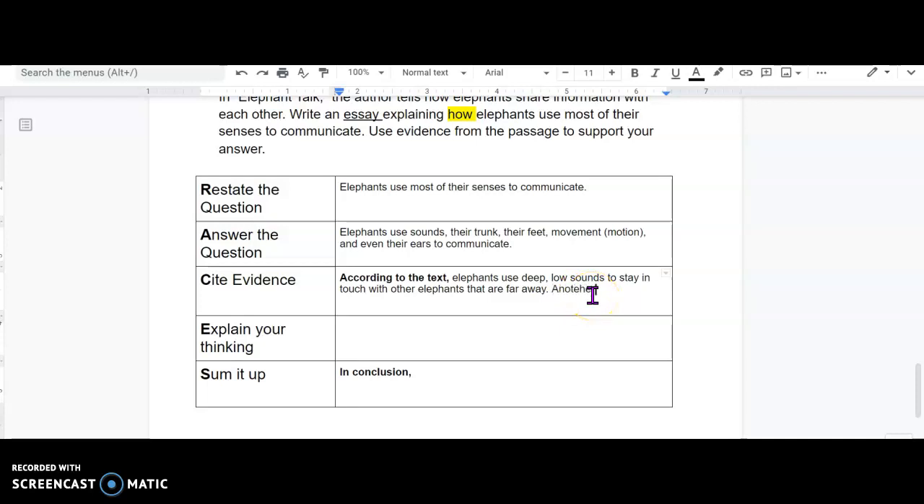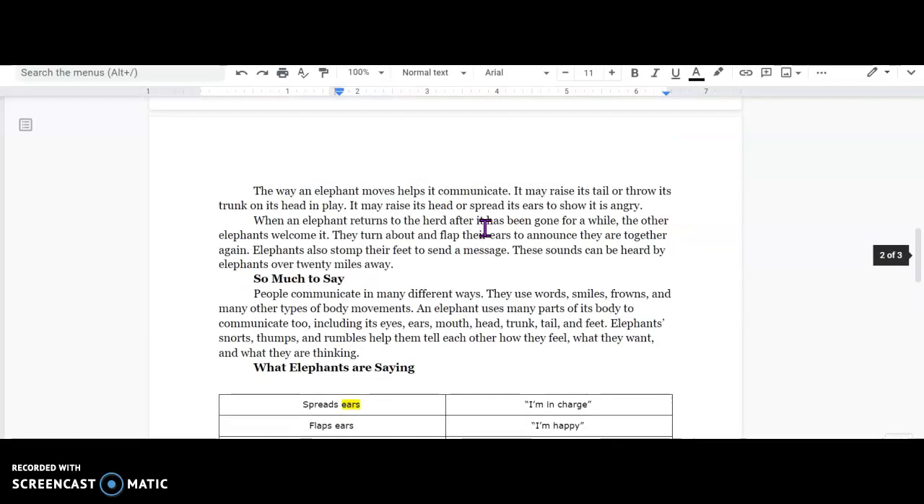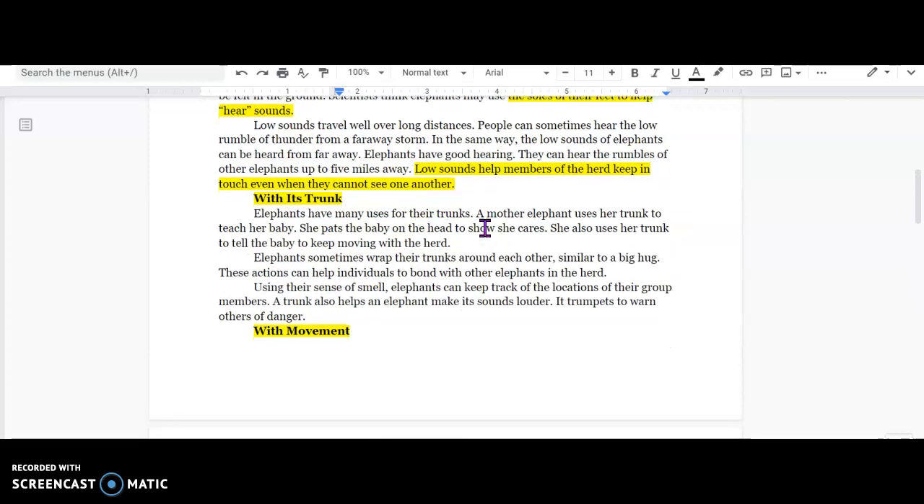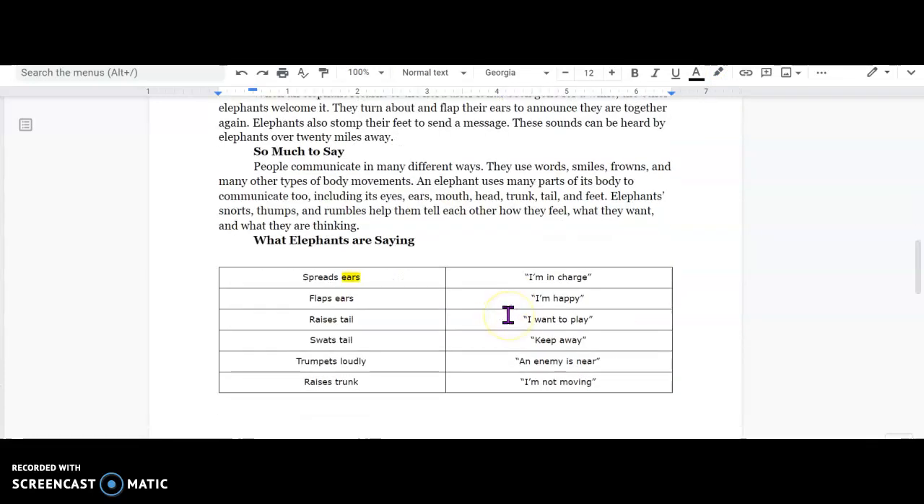Another example, and now I'm going to talk about their trunk. What I'm going to do is look up here. Notice I have to go back to the story a lot. That's totally normal. And here's my example. A mother elephant uses her trunk to teach her baby. She pats the baby on the head to show she cares. There's my example right there. So in my box, I would put elephant moms pat their babies on their head to show they care.